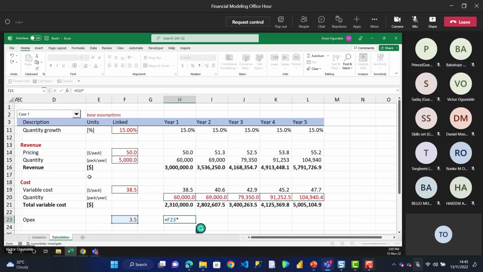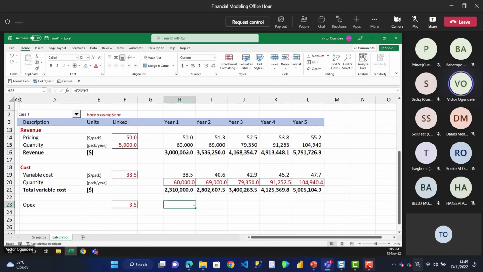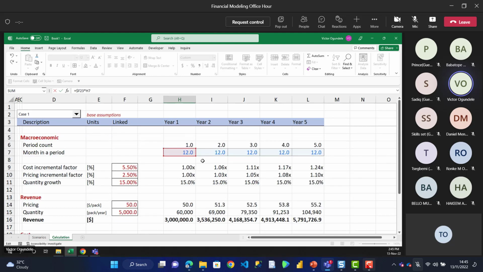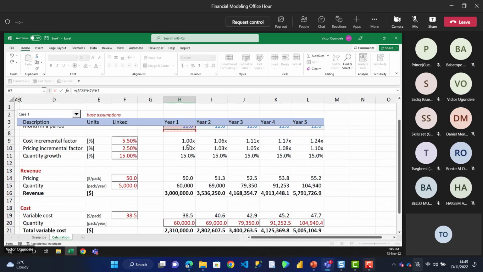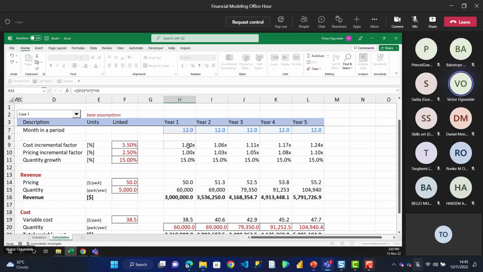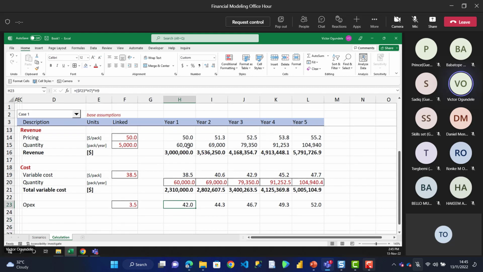So this multiplied by our 12, enter, right? 3.5, let me keep the column constant, multiply by our 12, so which is this. Then after that, multiply that by our costs incremental factor. Now copy that to the right. Okay, yeah. So then we know that this is our OPEX.